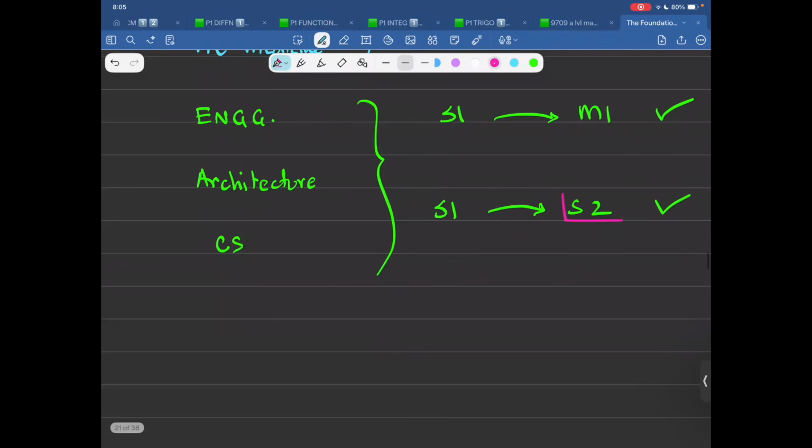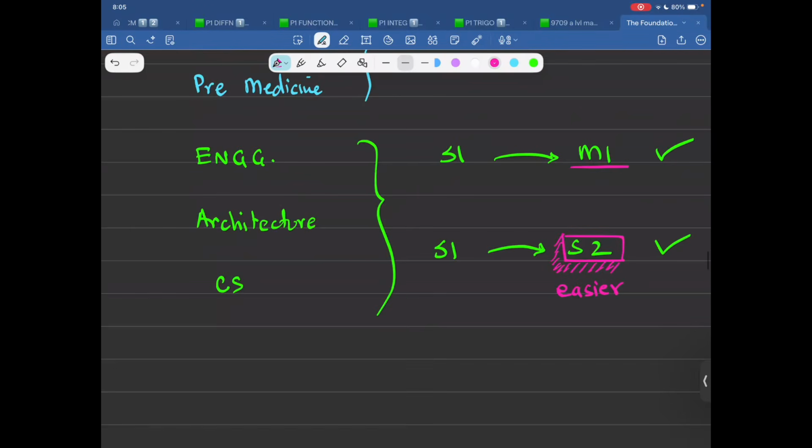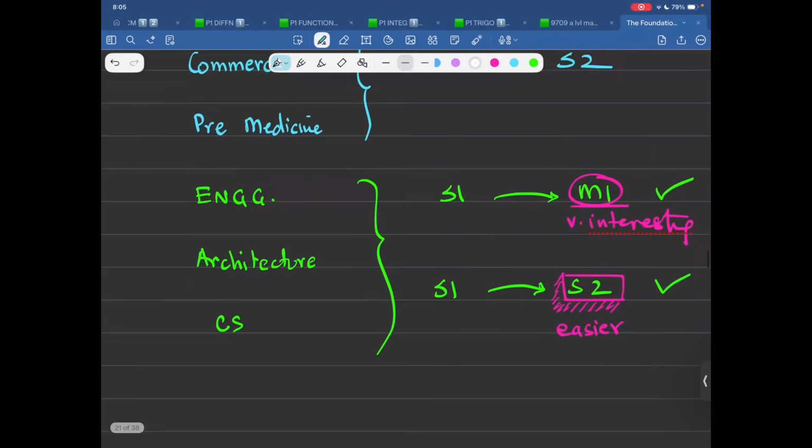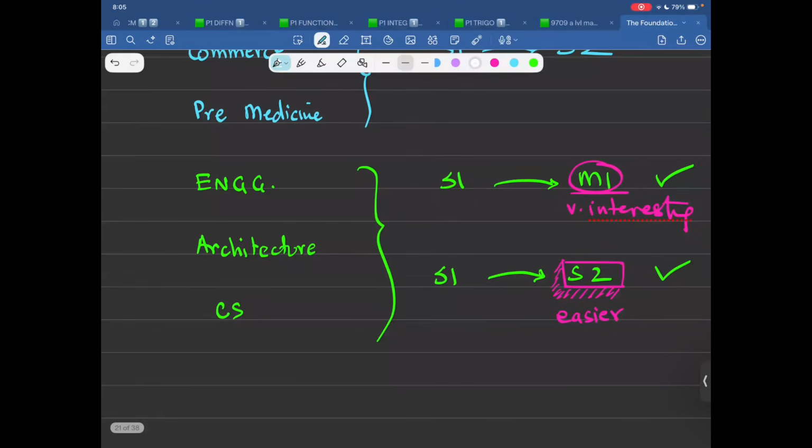Yes, from the student perspective, not everyone will accept this. I personally find that students find S2 to be a bit easier. M1 is very interesting. S2 is very interesting. They both are very interesting. But M1, some people find it difficult. So the easy way is S1 and S2. But as far as I'm concerned, I'm teaching both of them, so that's not an issue. So I think I've answered this question.